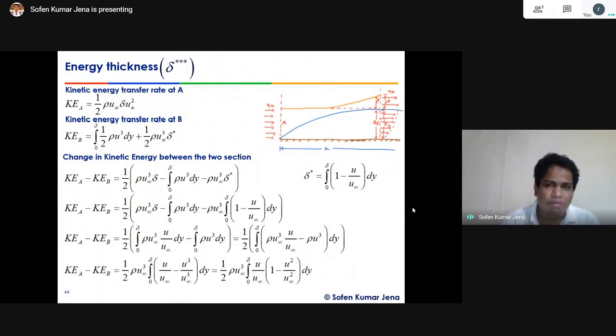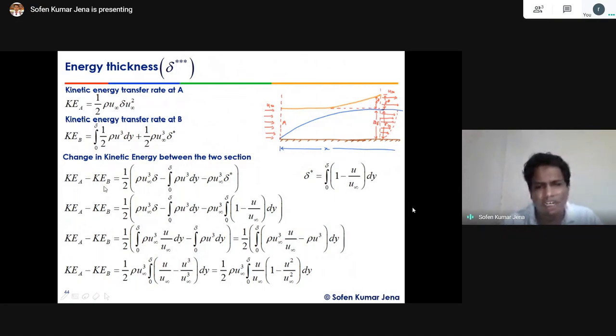kinetic energy of the flow within the boundary layer, plus there is kinetic energy flow beyond the boundary layer. What is the value? Its value is half rho u infinity to the power cube into delta star. Okay, delta star is equal to how much? The displacement thickness. Then the net change in kinetic energy, or the deficit in the kinetic energy, equals energy at here minus energy at here.